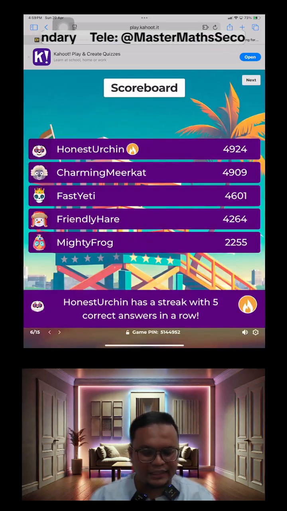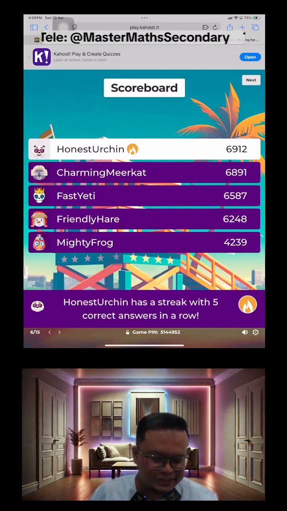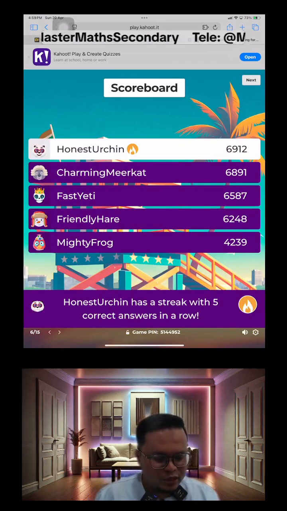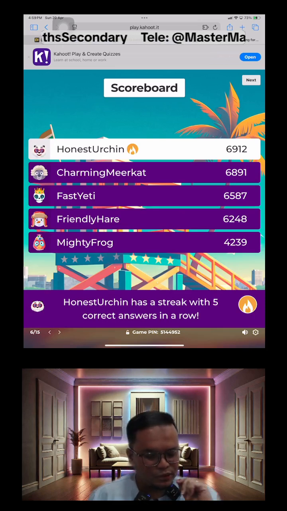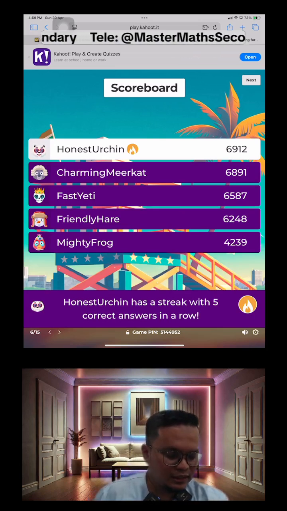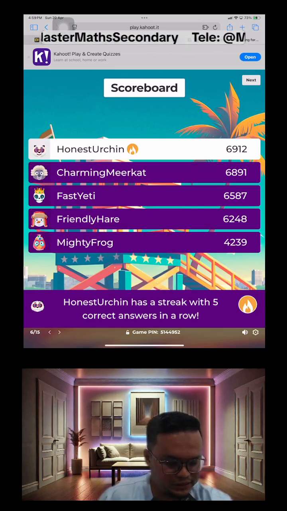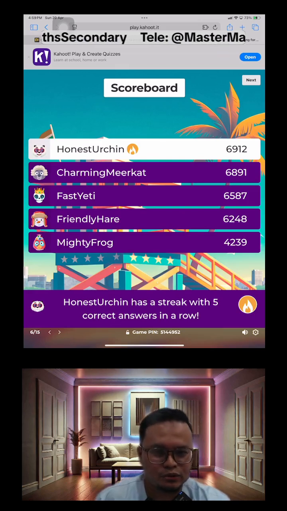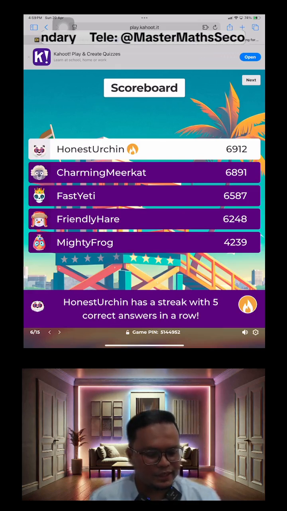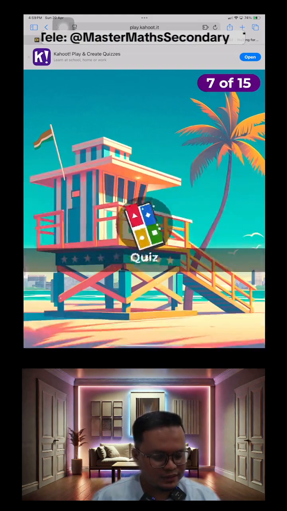But before that, let's take a look at the leaderboard. Not much changes there, but it's quite close. Actually, the top 4 is quite close. You are just a few points away from each other. So I think there's still a fighting chance, especially for the top position. Anything can happen, so just be careful in the next few questions.